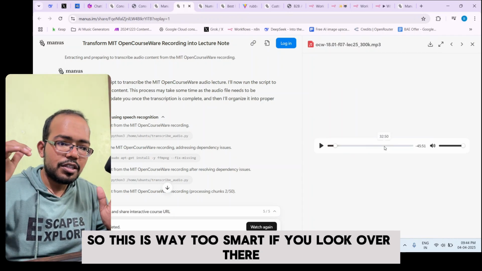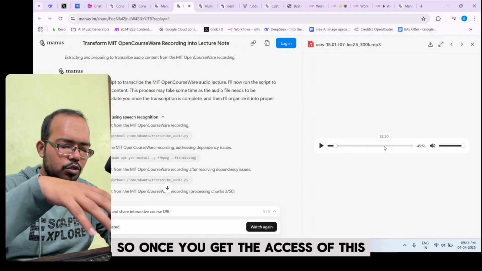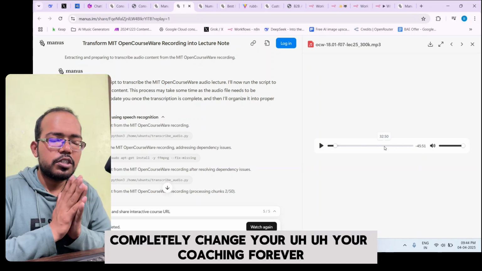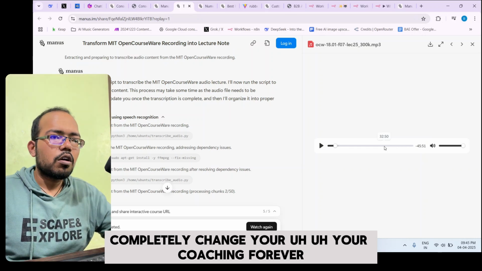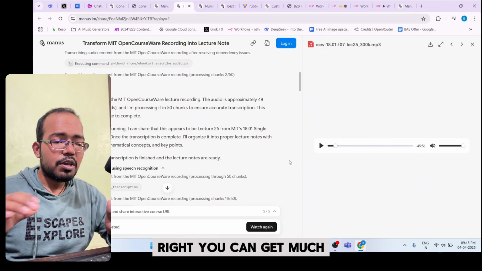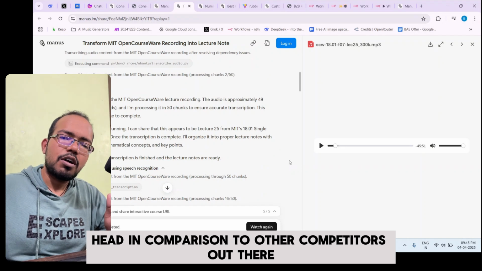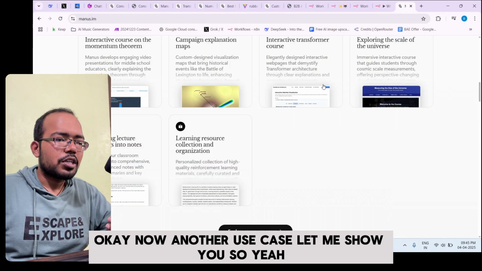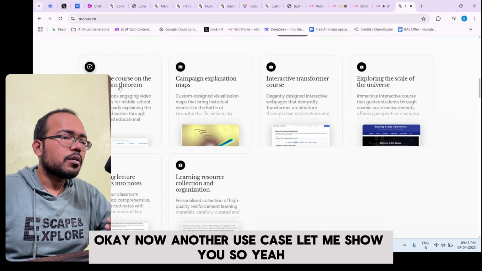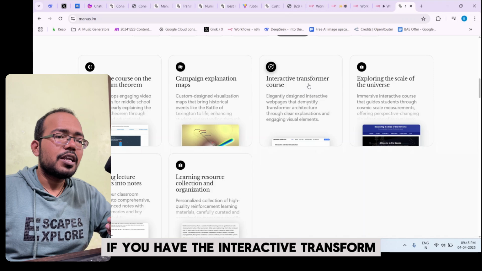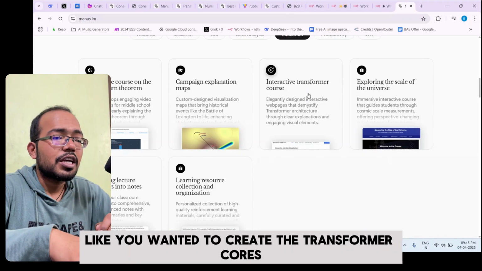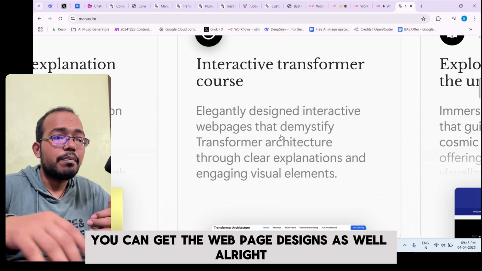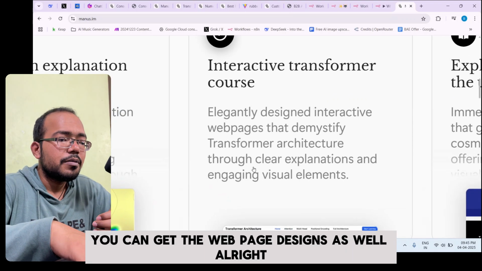If you look over there, these are thousands of things you can do. Once you get access to this, Manus AI can completely change your business, completely change your coaching forever. You can get much ahead in comparison to other competitors out there. Okay. Now, another use case. Let me show you. If you have an interactive transformer course you want to create, with elegant design and interactive web pages, you can get the web page designs as well. All right.